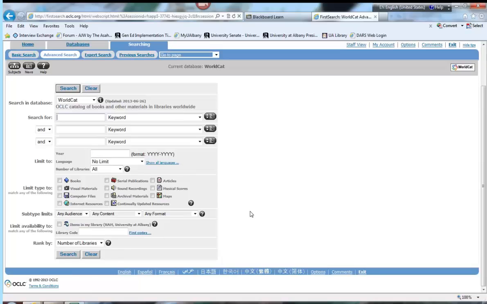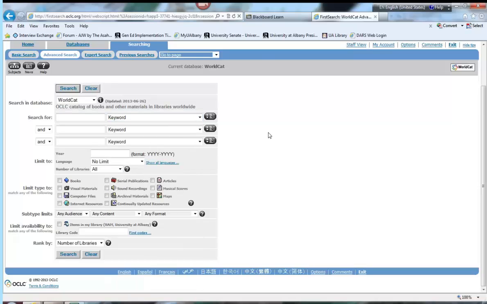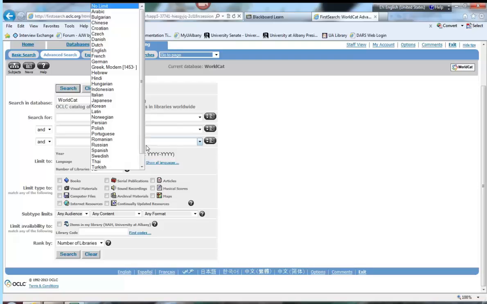It's a fairly intuitive search engine. Again, it works with Boolean logic. You can search by keyword, title, various things. You can limit it by year. You can limit it by language. You can see the basic language choices here.